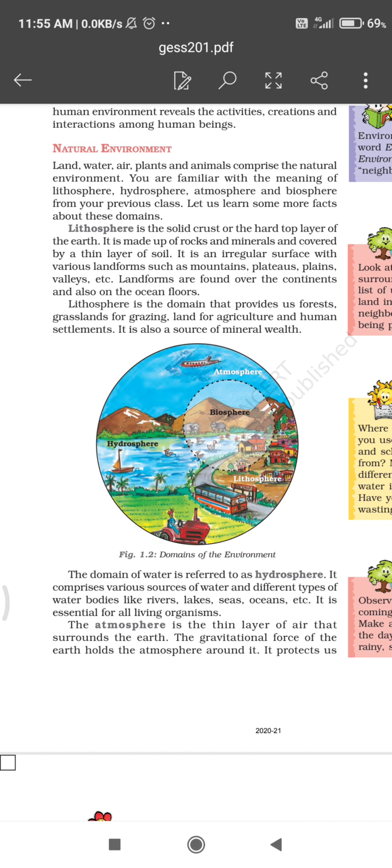Atmosphere is the thin layer of air that is surrounding the earth. So it is like an envelope or blanket of air around the earth. It sticks to our earth due to the gravitational pull of the earth. And for our living, we need all the three domains at one place.